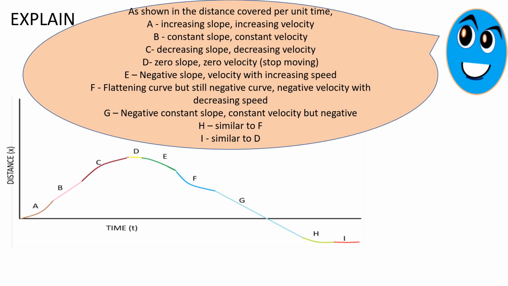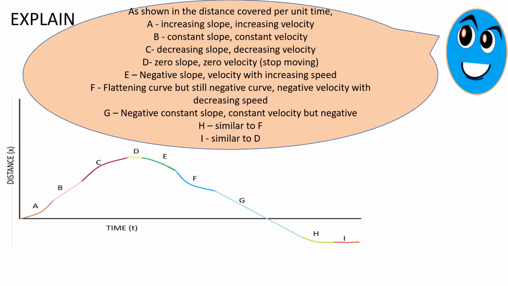B, constant slope with constant velocity. C, decreasing slope, meaning decreasing velocity. D, zero slope, so zero velocity, it stops moving. E, negative slope, velocity is increasing in its speed, but in opposite direction.